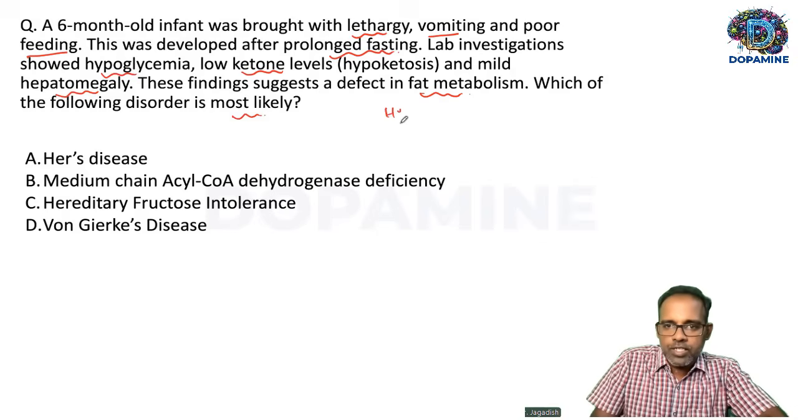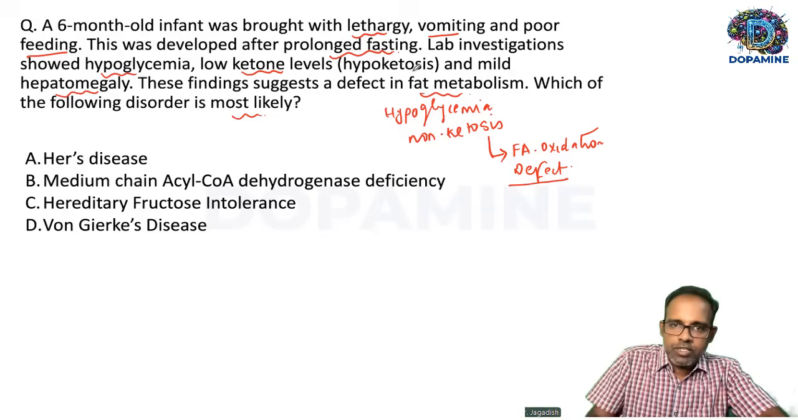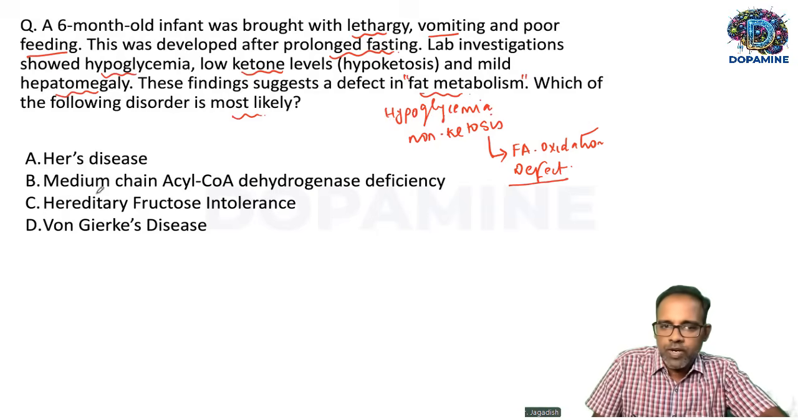So we have hypoglycemia and hypoketosis or non-ketosis. So it is non-ketotic hypoglycemia. Non-ketotic hypoglycemia, if you see, that is related to fatty acid oxidation disorder. Fatty acid oxidation defect. And there's already a clue, there's a defect in fat metabolism. So among these, which enzyme is involved in fatty acid metabolism, especially fatty acid oxidation? It is medium chain acyl-CoA dehydrogenase.